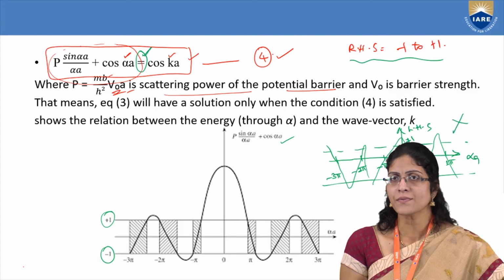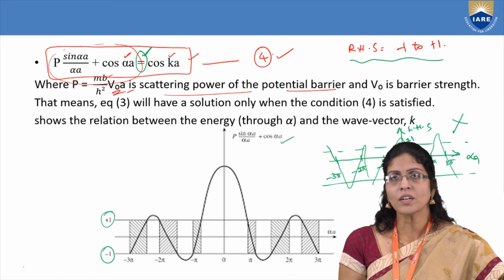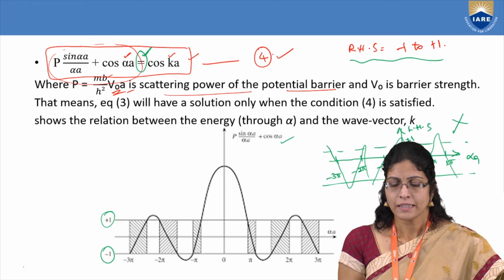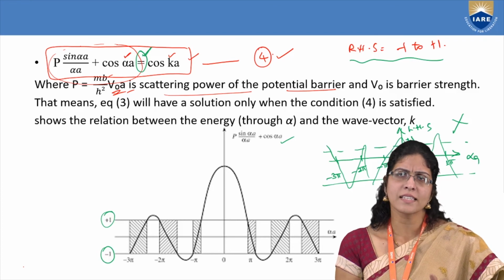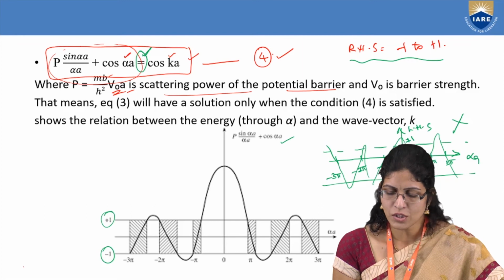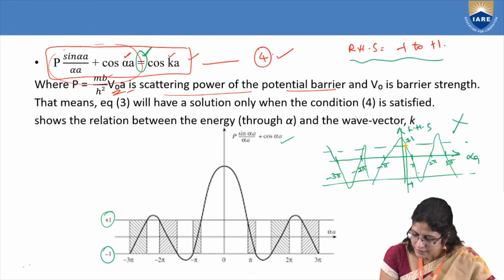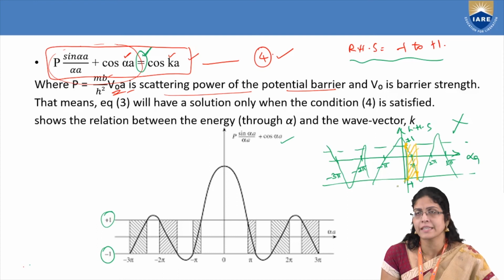Why is it not satisfied? The curve is not fitting between minus 1 and plus 1. But you can see that there are some regions which are satisfying this condition. What are those regions? If you draw a line from here and take this area, you can see that this zone fits in between plus 1 and minus 1.